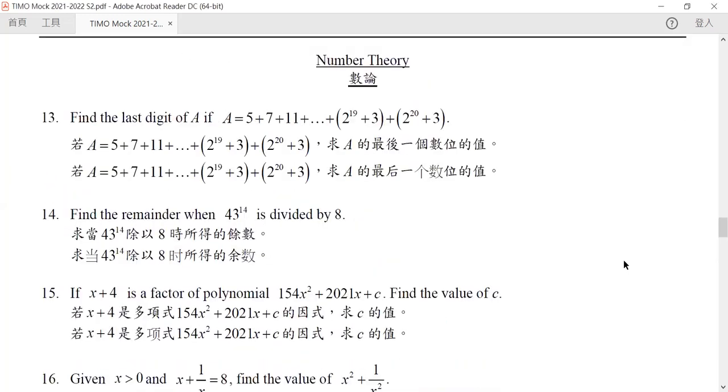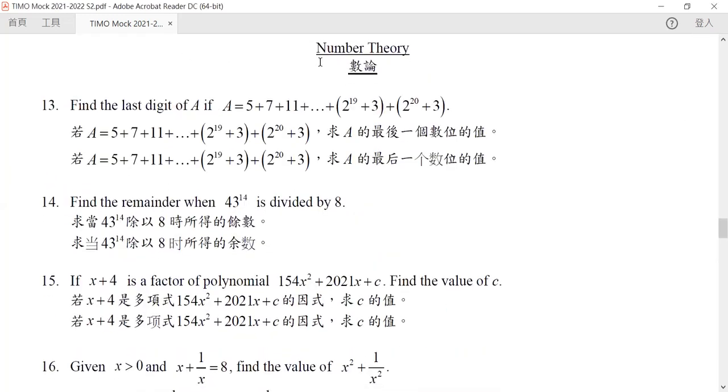Okay, so let's go to the next section, which is number theory. The first question is difficult. Find the last digit of A if this is true. Let me rewrite this. We know that A is the sum of all this part. Let me rewrite this part in the following form.